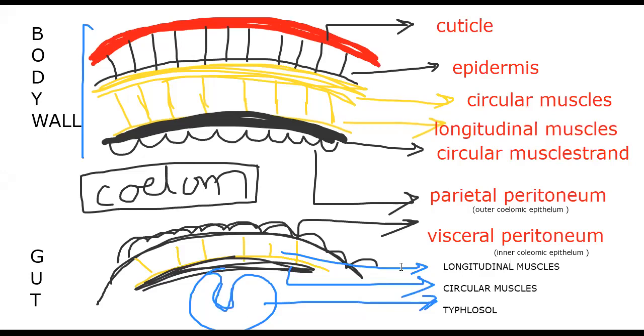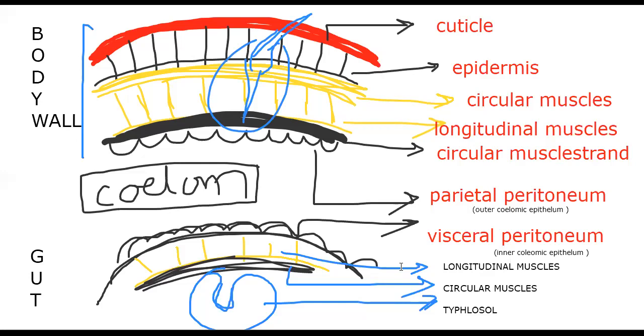So this is the story of the transverse section of the body. Setae will be accommodated here itself. And if you remember the cuticle, we said respiration is through the cuticle.